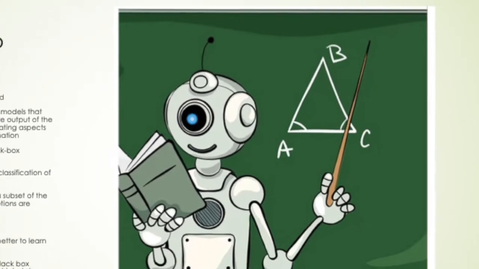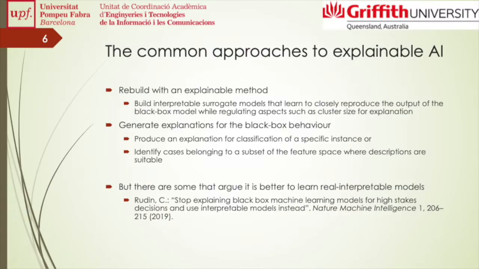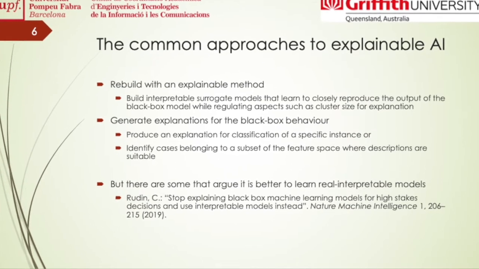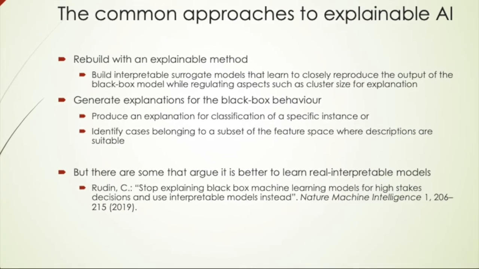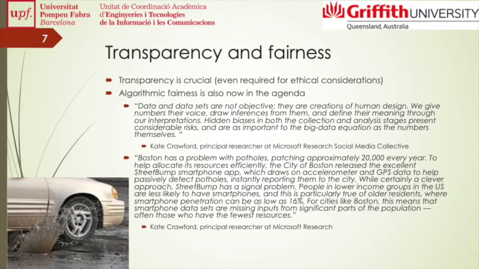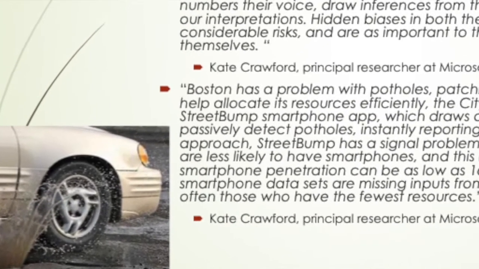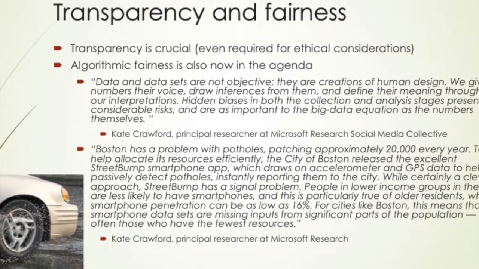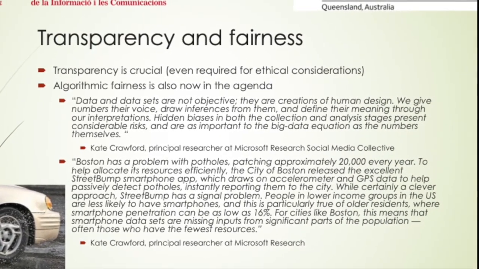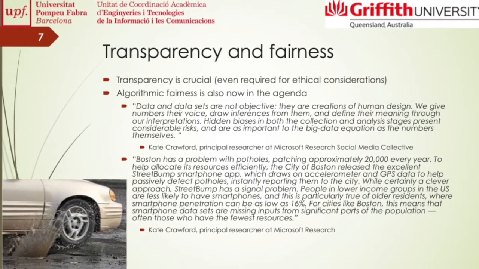There are some common approaches to explainable AI, but there are some that argue that it's better from the very beginning to use machine learning models that are naturally understandable. An example is a system to detect which streets need repairs, and unfortunately it alienates low socioeconomic neighborhoods where people do not drive in cars with the system on their mobile phones.